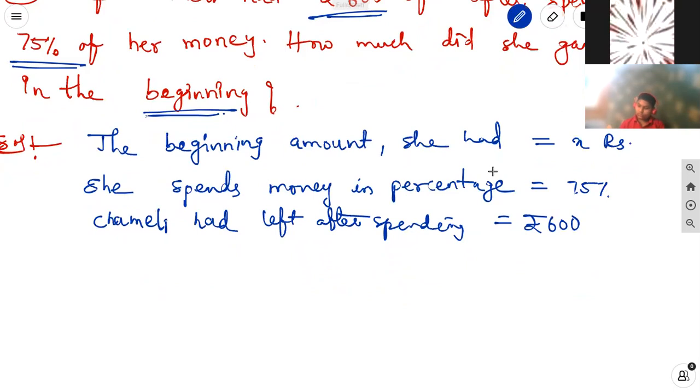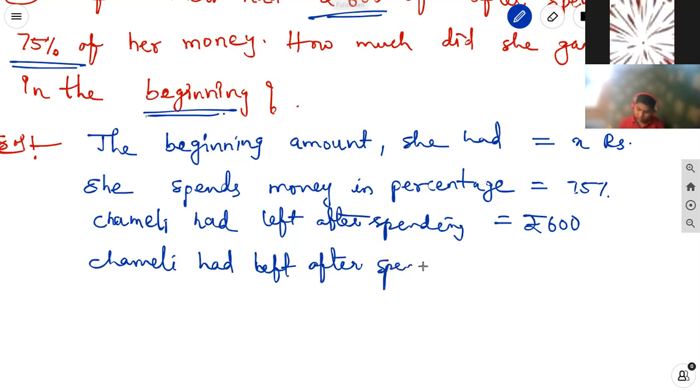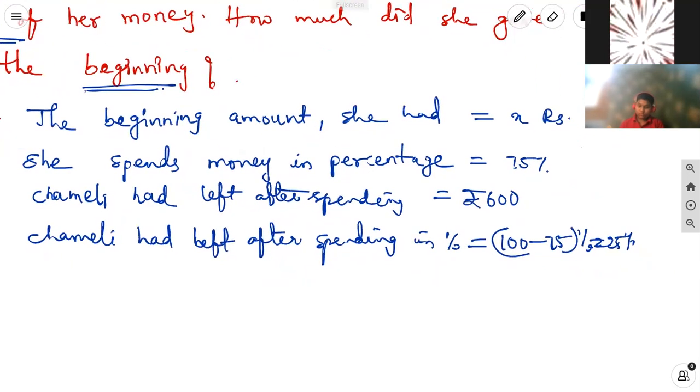The leftover money in percentage is equal to 100 minus 75 percentage equal to 25 percentage. The leftover money percentage is 25. The leftover money is the 600.